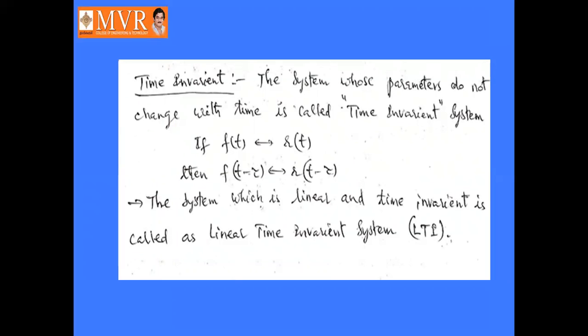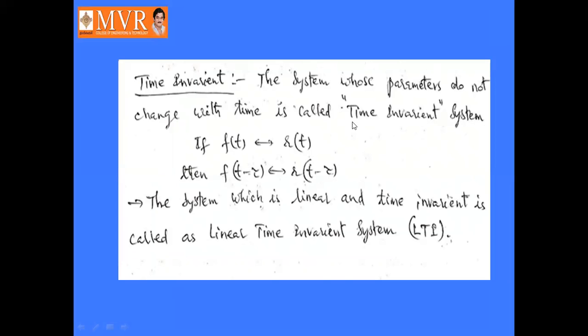The system which is both linear and time invariant is called a linear time invariant system, which obeys the linearity property as well as the time invariant property. It is called an LTI system. Linearity is also defined as a linearity between the input and output signals. If we change the input signal, the output signal will also change. That is another way of defining a linear system.